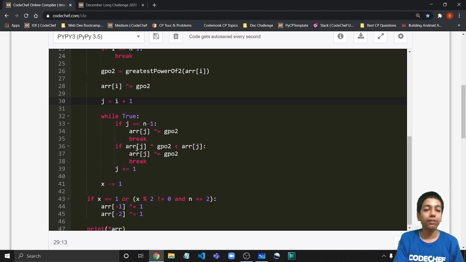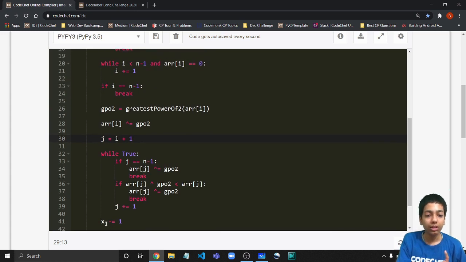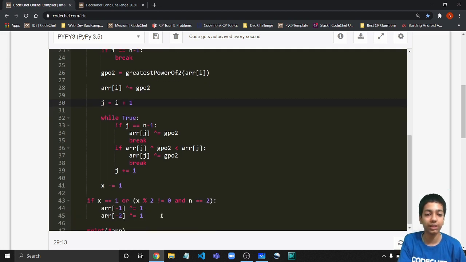And else if arr of j XORed with gpo2 is less than arr of j, right? So we are getting a beneficial value. So we are going to XOR and replace it and again break out of the loop. And if we are unable to meet any of the conditions, simply keep on incrementing j. Fine. And remember to decrease x, right? Decrement x because we have consumed one operation, so x minus equal to 1 as well.